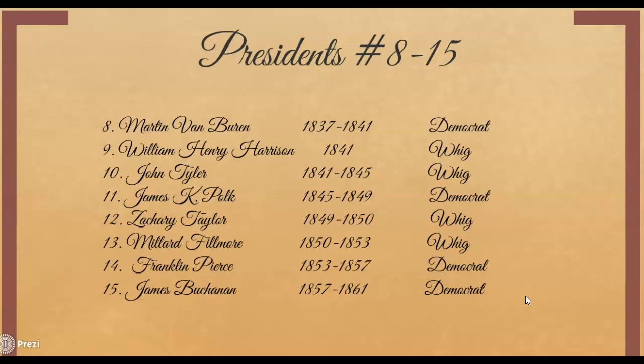You remember he's the one we talked about that grew the country with purchasing California and negotiating Oregon and winning some Texas and the land from Mexico. So he's very important to realize because he's 1845 to 1849, and he is a Democrat. And he will be followed up by a Whig, Zachary Taylor, who was one of the heroes from the Mexican War, from 1849 to 1850.